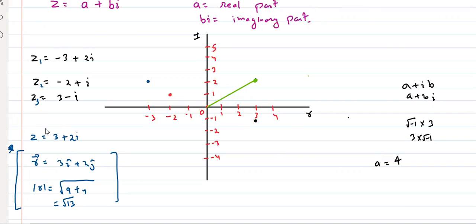When I talk about the magnitude of this, I can say the magnitude of z should be what? This distance, which is the hypotenuse. And hypotenuse is equal to what? Everyone should know the definition of hypotenuse. Root of perpendicular square plus base square. So 3 square plus 2 square, which is equal to root 13.